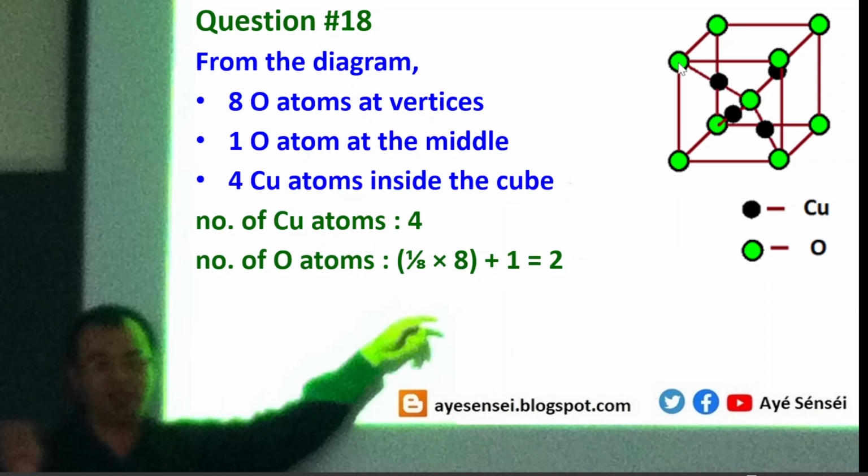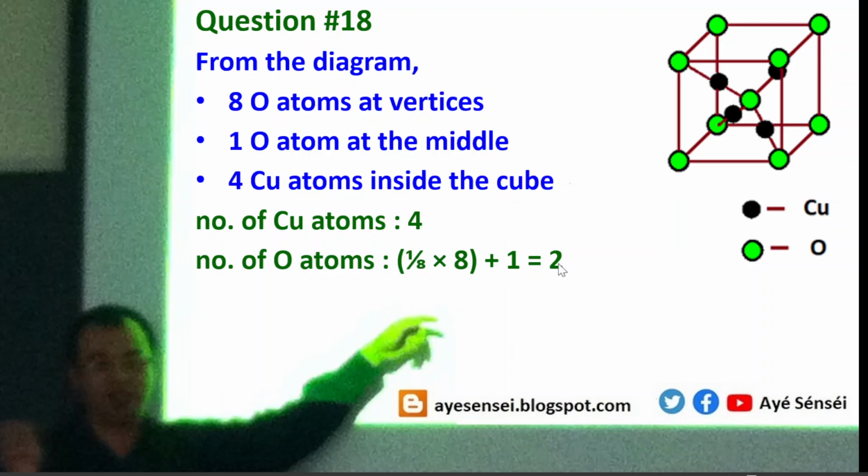Why? Well, because of vertices, or vertex. It means that for each atom located here, only a 1/8 fraction is located inside the cube. So the other is located outside the cube. So that's why the whole 8 oxygen atoms should be divided by 8.